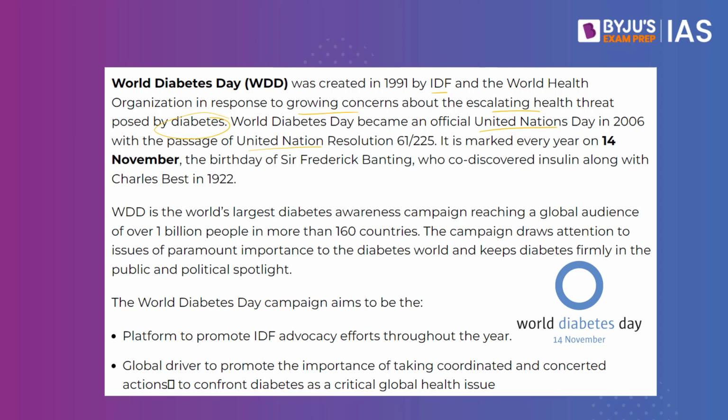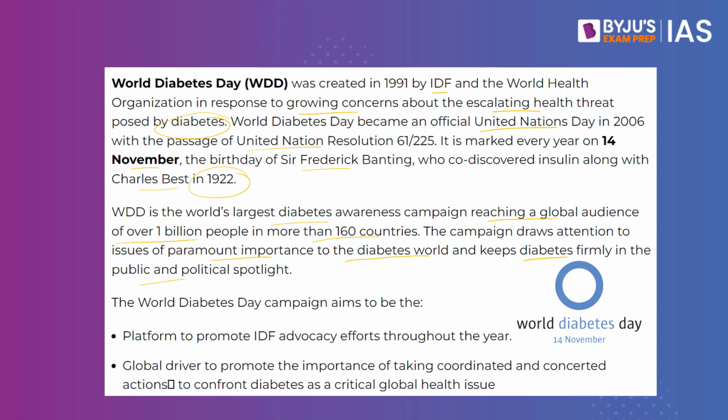It is marked every year on 14th November, the birthday of Sir Frederick Banting, who co-discovered insulin along with Charles Best in 1922. World Diabetes Day is the world's largest diabetes awareness campaign, reaching a global audience of over 1 billion in more than 160 countries. The campaign draws attention to issues of paramount importance to the diabetes world and keeps diabetes firmly in the public and the political spotlight. So basically, this is an awareness program so that the consequences of diabetes are known to people, and it is also requesting people to move towards a healthy lifestyle.